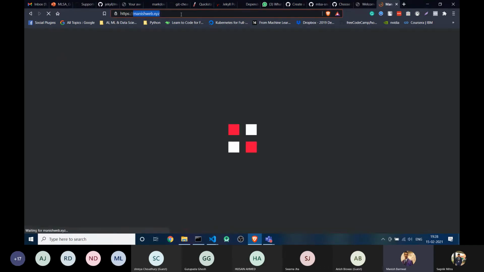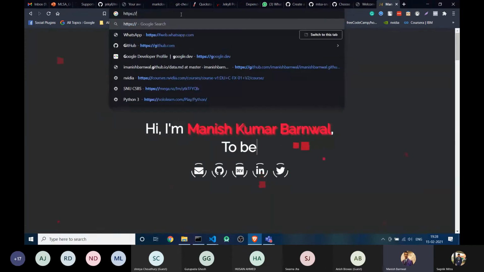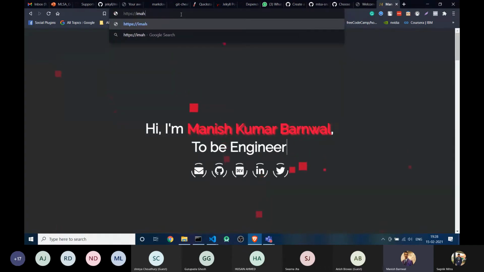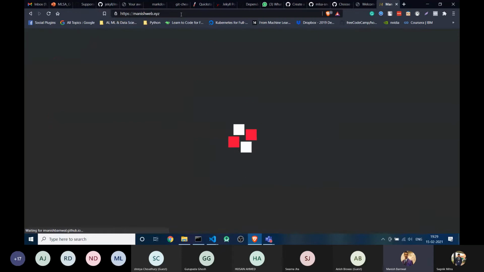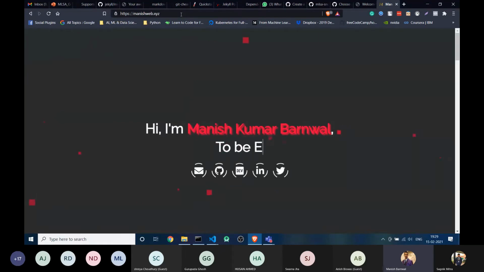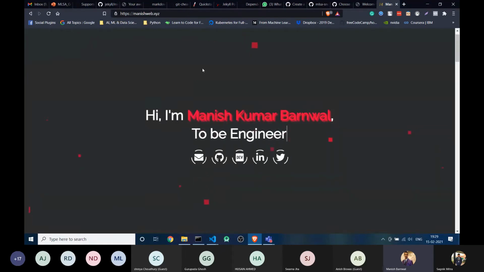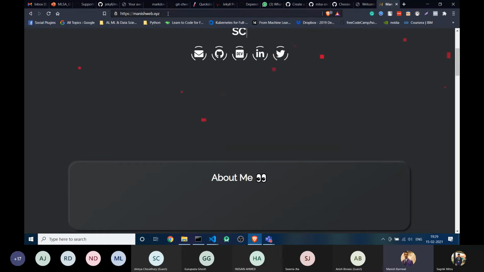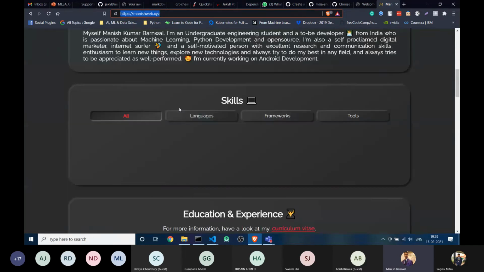I used a theme here. Suppose I type Manish VRNWL dot github dot io, so I am writing the URL of my username and .github.io. You can see this same website is opening with a custom domain. This domain name does not belong to GitHub, but this website is totally hosted on GitHub.